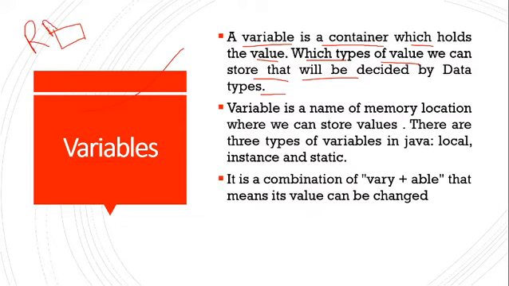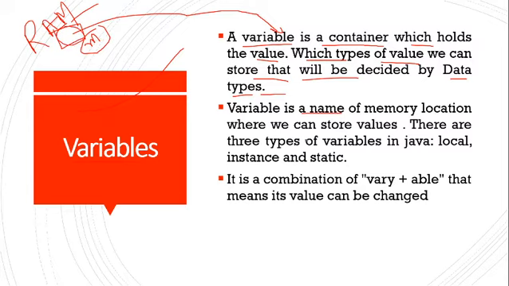That means it is temporary, a volatile memory. Suppose I have declared M. So M is a container where we can store value. But which type of value can be stored in M will be decided by the data type. Variable is a name of a memory location where we can store values.